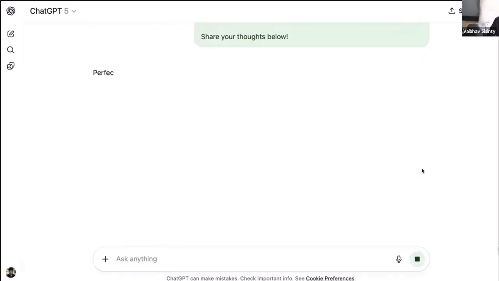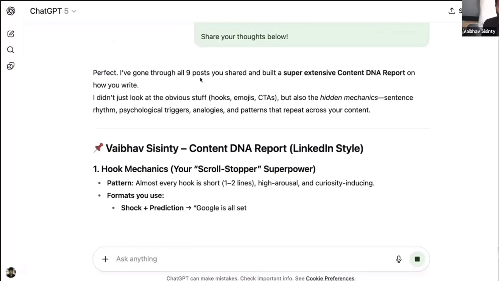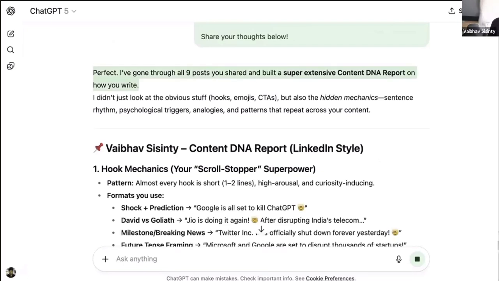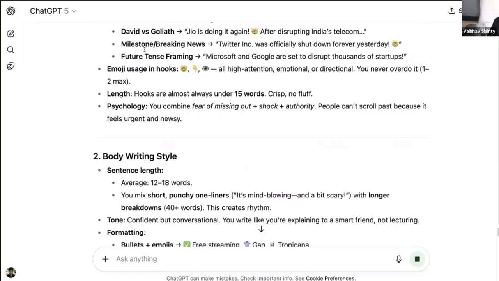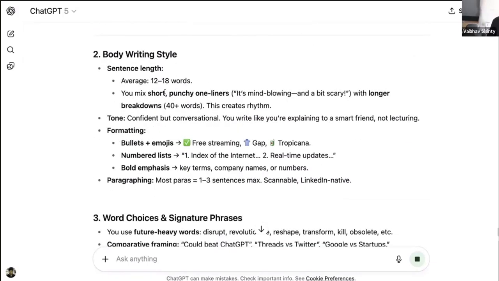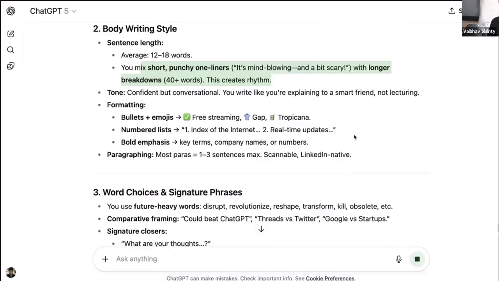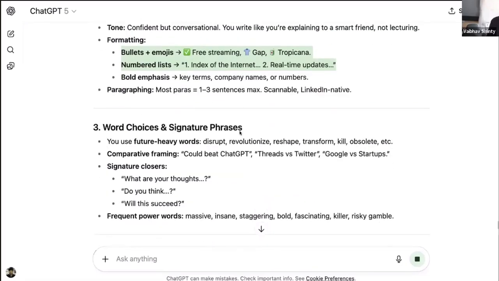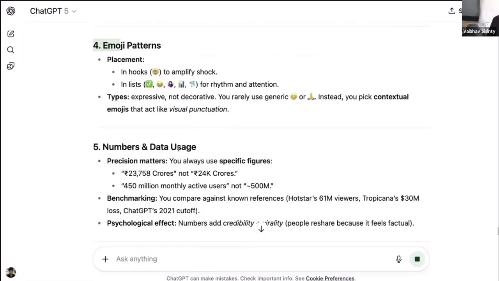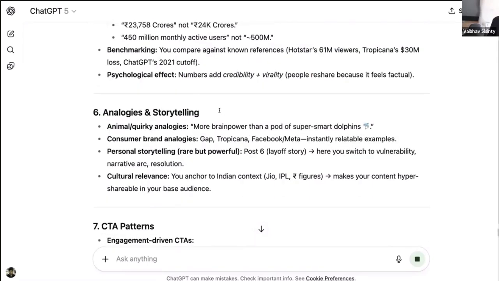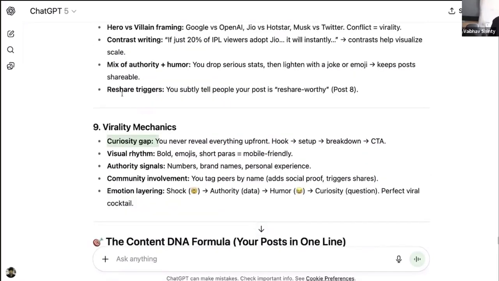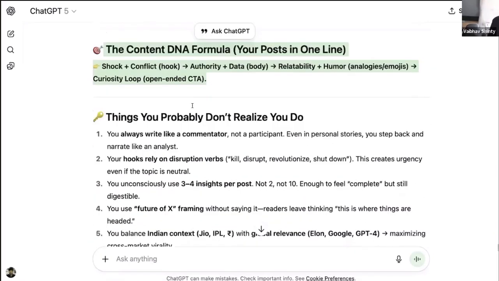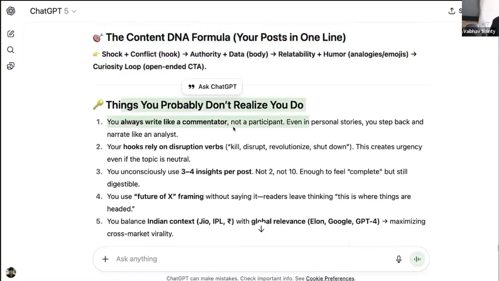There you go. And look at that, guys. I've gone through all the 9 posts that you have built. And here comes the report. Look at that. Hook mechanics, your scroll stopper superpower, body writing style, my sentence length, how I mix up everything, how I format things, the word choices, what kind of words I use, the emoji patterns, the numbers and data usage, the analogies and storytelling, the CTA patterns, the hidden patterns and triggers, the virality mechanics, the content DNA formula, things you probably don't realize. You always write like a commentator, not a participant.